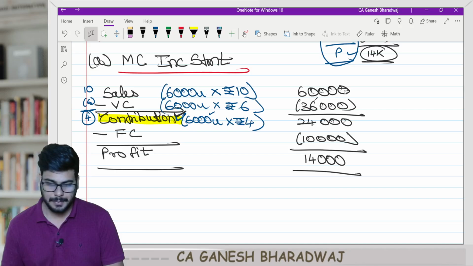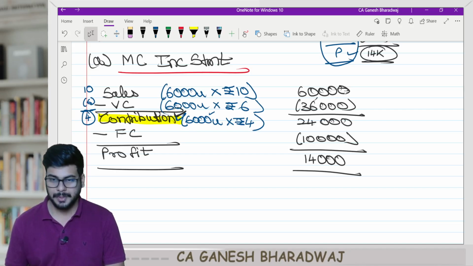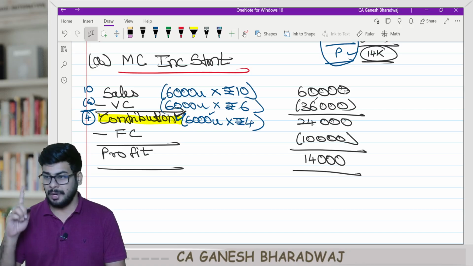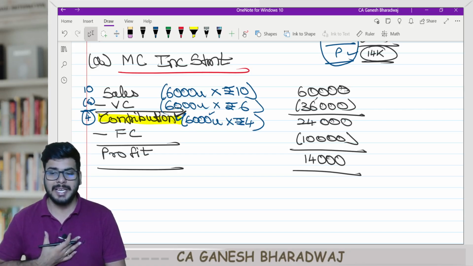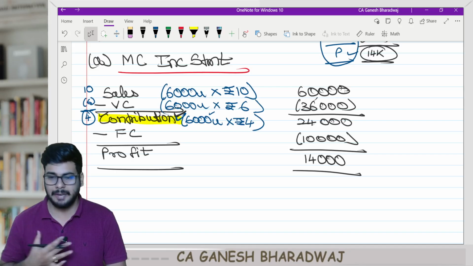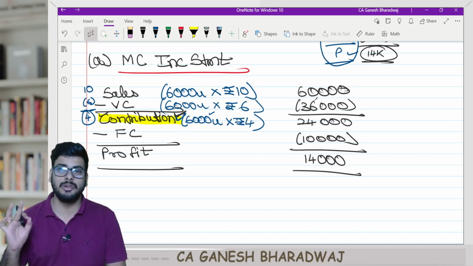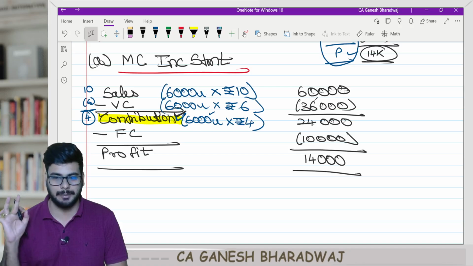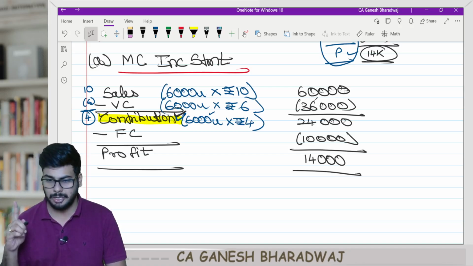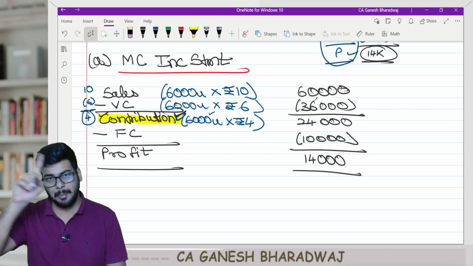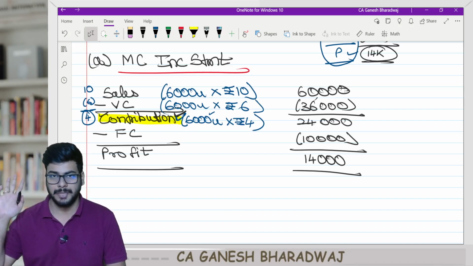Done, guys? Clear with this? Fine. So now, one more thing, in our subject costing, we only consider operating items. Do we consider non-operating items? No. The same thing applies in marginal costing also.